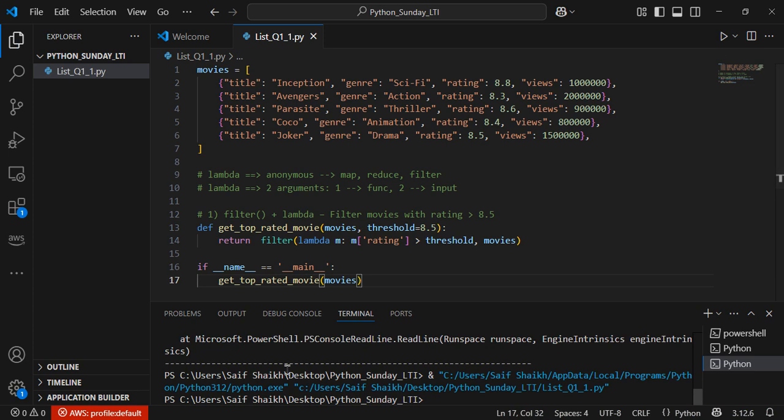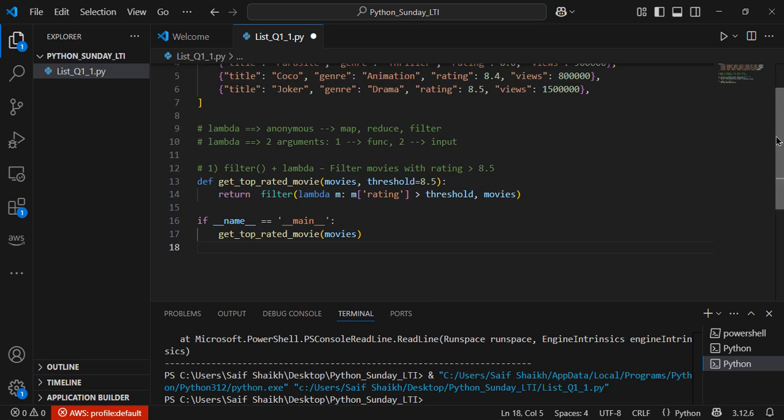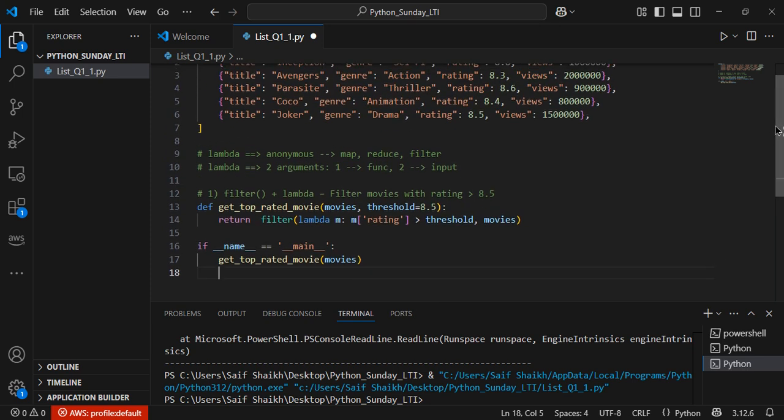If you see this, I'm not getting any output because I've called this function but I'm not returning anything. So let me just wrap print on top of that.